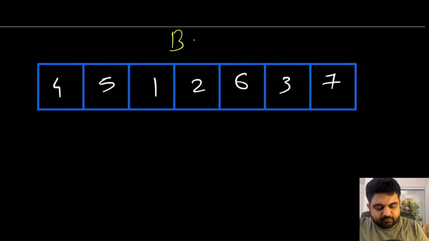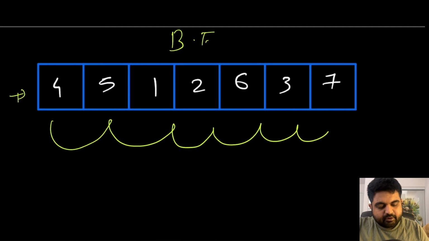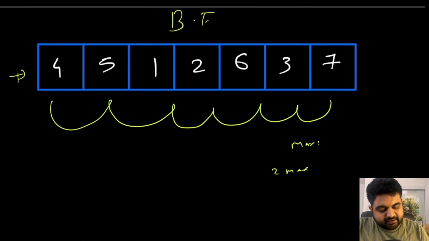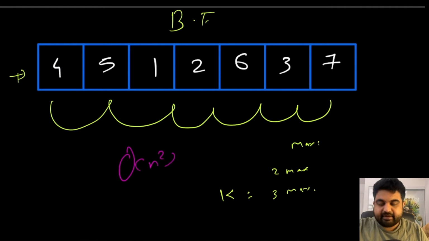If we look at the brute force solution for this problem, it is actually quite straightforward. For a given input array, we can simply iterate over every single value to find the maximum value. Then we can repeat the same process to find the second maximum value, and then the third maximum value, and that would yield the result if k is equal to 3. This approach is very slow. It yields O(n^2) time complexity, so we definitely don't want to do that. So that is one option.